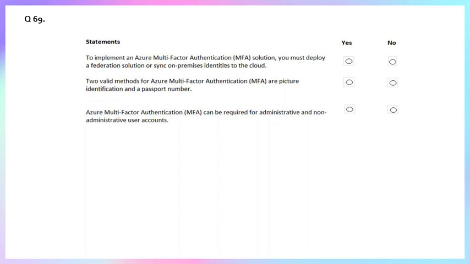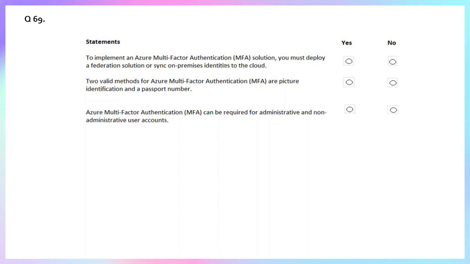Statement two. Two valid methods of Azure multi-factor authentication are picture identification and the passport number. No. Why?